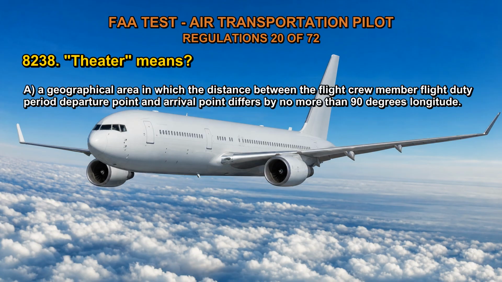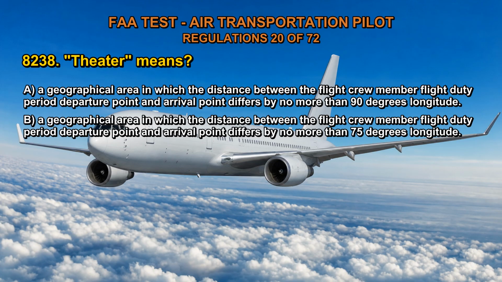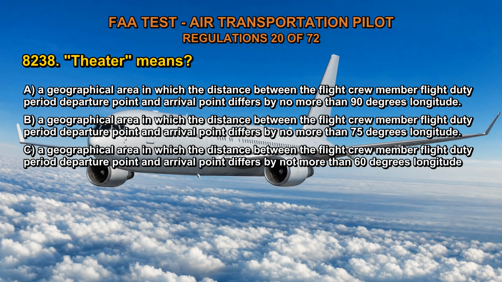8238. Theater means A. A geographical area in which the distance between the flight crew member flight duty period departure point and arrival point differs by no more than 90 degrees longitude. B. A geographical area in which the distance between the flight crew member flight duty period departure point and arrival point differs by no more than 75 degrees longitude. C. A geographical area in which the distance between the flight crew member flight duty period departure point and arrival point differs by not more than 60 degrees longitude. The correct answer is C.